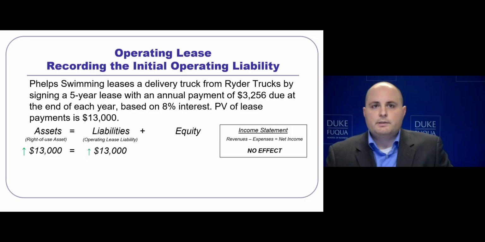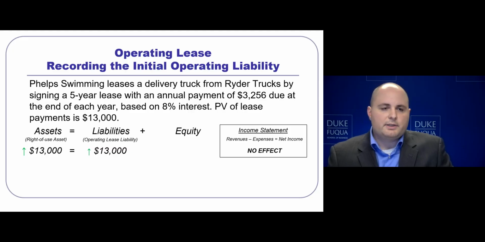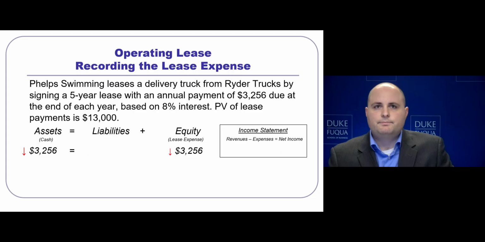For an operating lease, Phelps Swimming, again, leased a truck from Ryder Trucks with a 5-year lease, annual payments of $3,256 due at the end of each period, based off an 8% interest rate with a present value of $13,000. Same situation as we had for the finance lease. However, under operating lease treatment, there will be some differences. With the recording of the initial asset and liability, there is no difference yet. We will have a $13,000 right-of-use asset and a $13,000 operating lease liability. Again, no impact on the income statement yet.